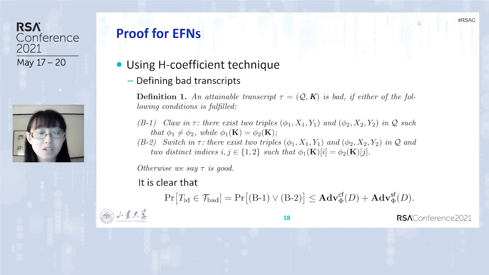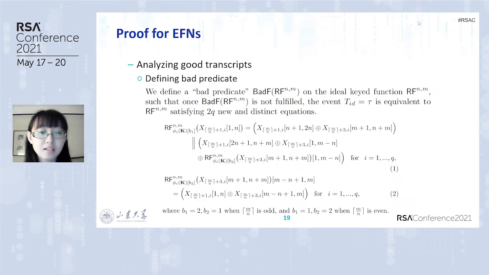It is clear that the probability of tau_id in tau_bad is less than or equal to the advantage of claw-free plus the advantage of switch-free. Next, analyzing good transcripts. To start, we need to define the bad predicate on the ideal keyed function RF, n bits to n bits, such that once this is not fulfilled, the event tau_id equal to tau is equivalent to RF, n bits to n bits, satisfying the q new and distinct equations. These are the 2q equations.